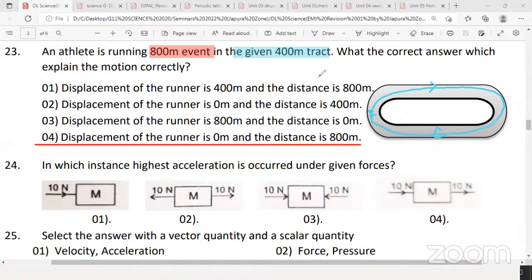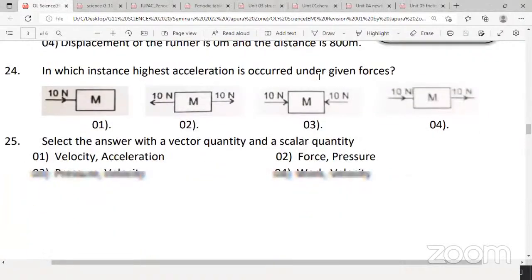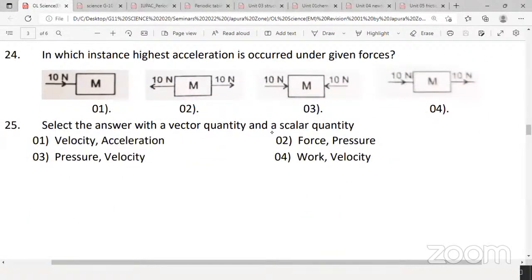Question number 24. Highest acceleration occurs. Okay, this is a good question. I'll erase the screen. 24th MCQ. How to find the highest acceleration? Before I explain, any volunteers who can give me the answer with the method? Please raise your hand those who can guess the answer for the 24th MCQ.